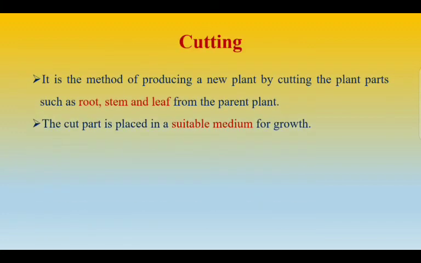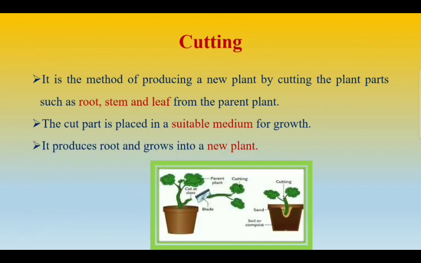So first we'll see what is cutting. So in this method of propagation, a new plant is produced by cutting plant parts such as root, stem and leaf from the parent plant. This usually we do at home. Even our grandparents might have been using this technique to grow new plants. So the cut part is placed in a suitable medium for growth, and later on it produces roots and grows into a new plant. So this picture clearly shows that a cut part of the plant is separated, placed in a rooting medium or a suitable medium for growth, and a new plant grows in another pot.